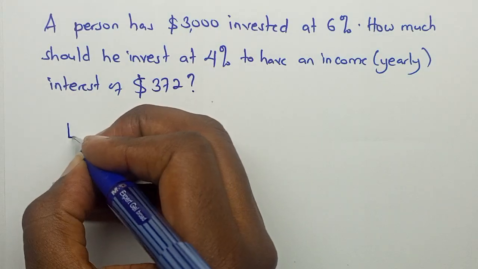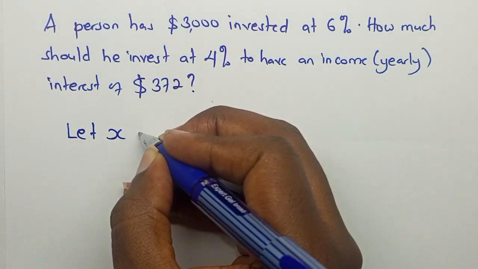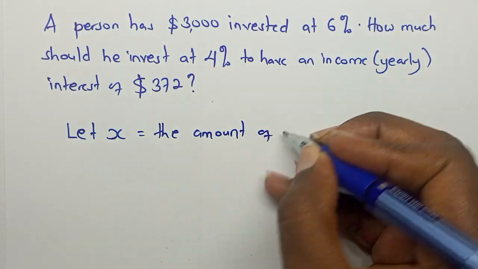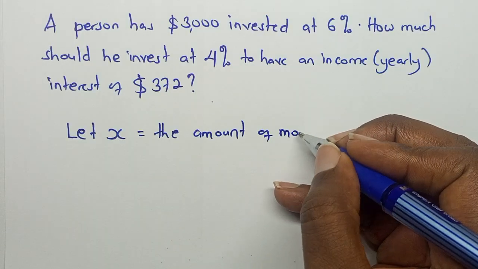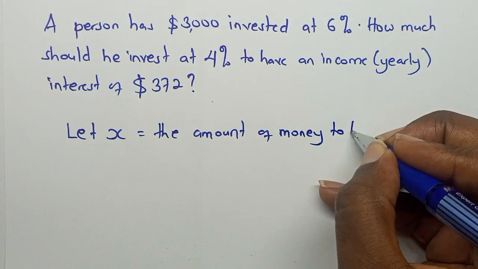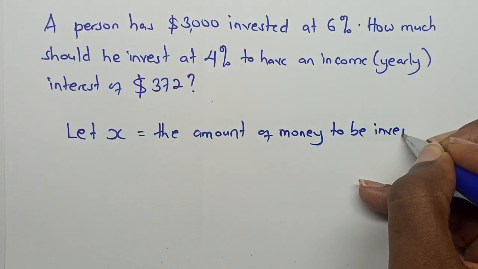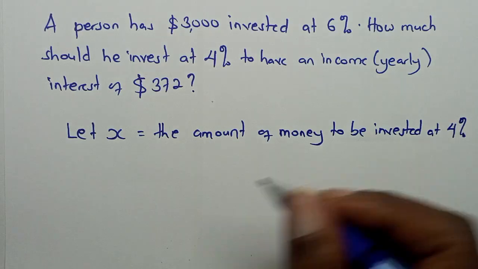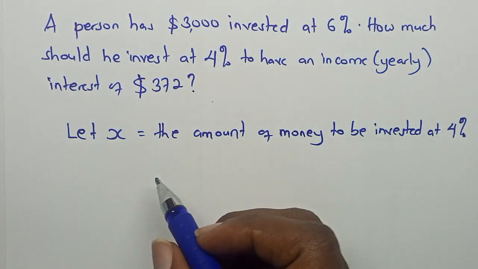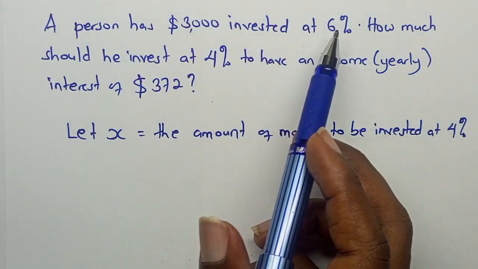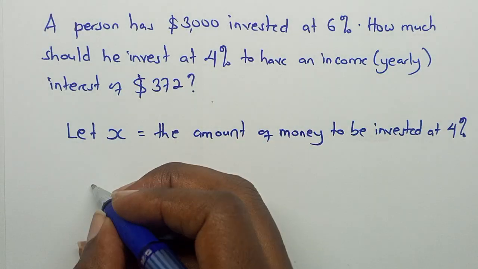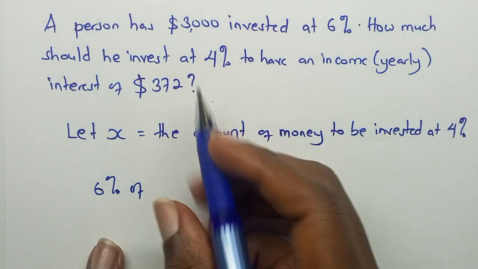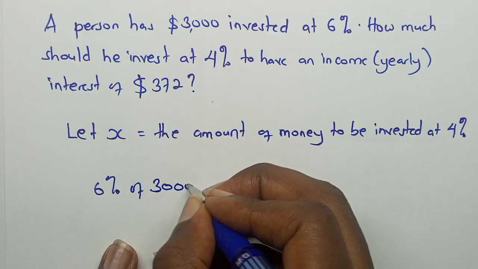So let X be the amount of money to be invested at 4%. That will mean if already he's investing this 3,000 at 6%, so he's getting 6% of $3,000.